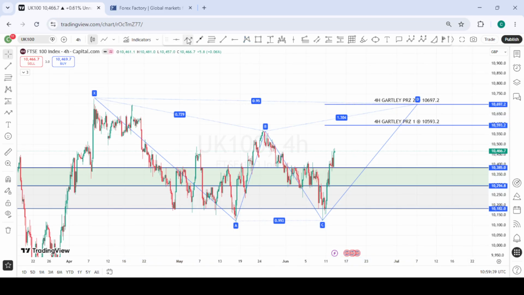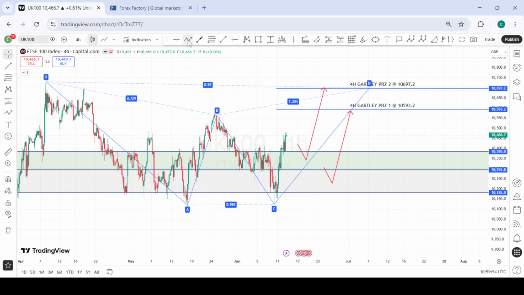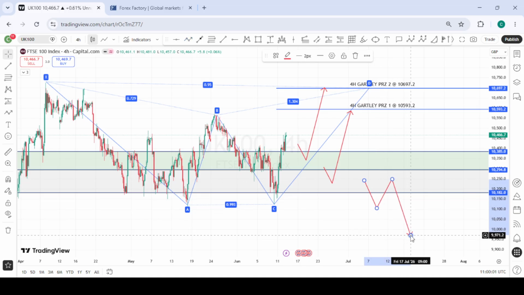So all we are looking forward to is a possible pullback into this very first area of interest. We look for buying opportunities from here to the upside. Should it pull back a bit deeper into this zone below, we'll still be interested in taking the buys from there as well. But then if price is able to violate or break this zone or clear these lows we have here, then we know we have shifted bearish.